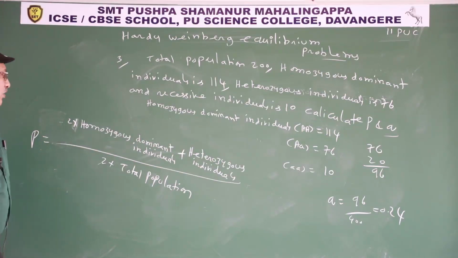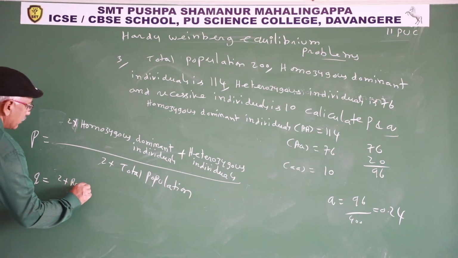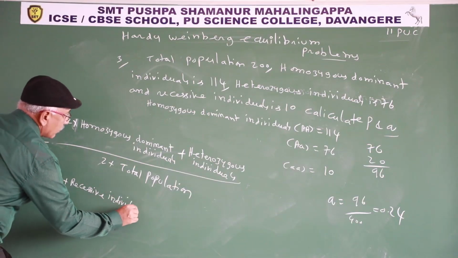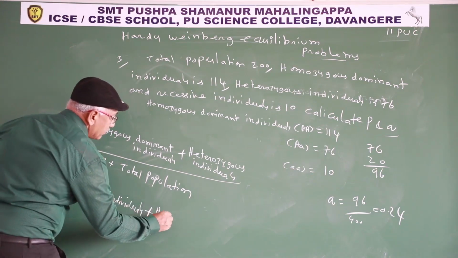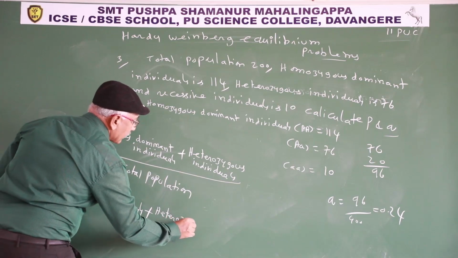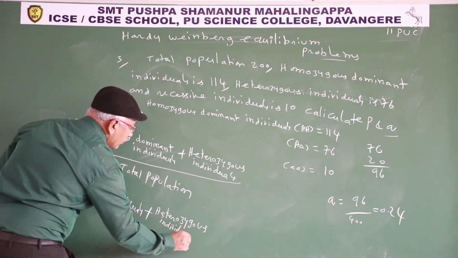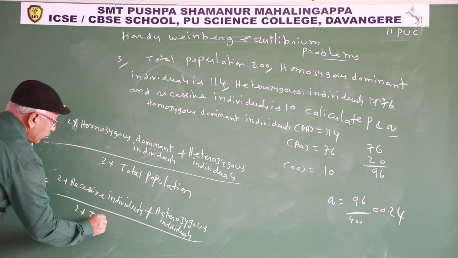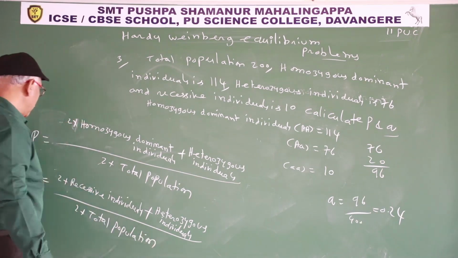To calculate the recessive allele frequency Q: 2 into recessive individuals plus heterozygous individuals, divided by 2 into total population.